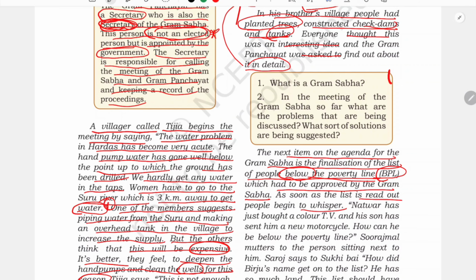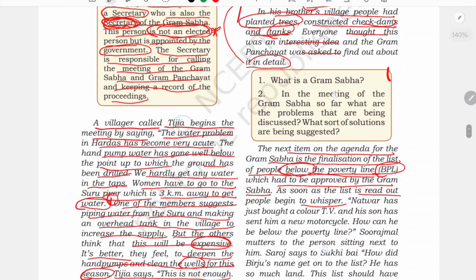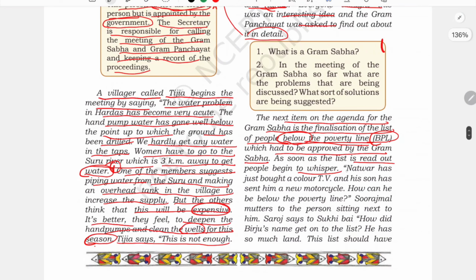There was something fishy about the list, and people started whispering. They said, Natwar has just brought a color TV and his son has sent him a new motorcycle. How can he be below the poverty line? So they wondered when they heard Natwar on the list, and they were whispering among themselves: he just bought a color TV and his son in the city has sent him a motorcycle as well. How can he be included in such a list?